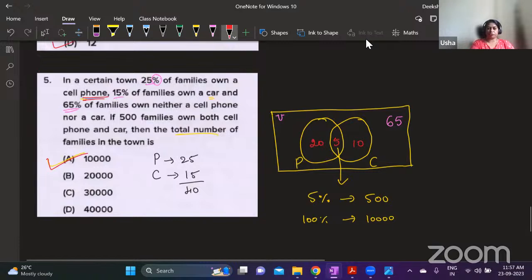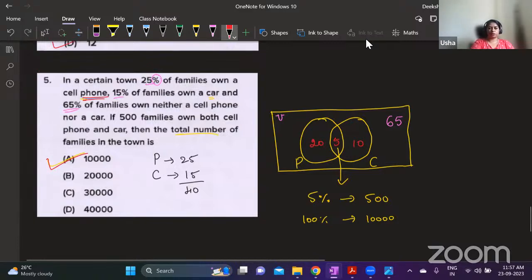Number of P is 25, plus number of C is 15. And then we know that 65% are not included, so this is just 35. And number of people in the intersection: you get number of people in the intersection is 40 minus this 35 comes to the right hand side, which is 5. So this 5% is equal to 500. So you can find out what is 100%.